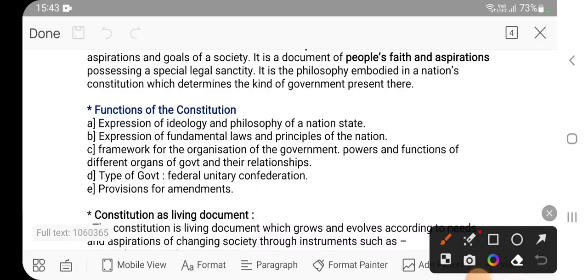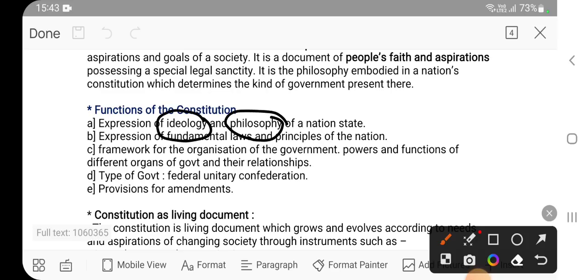So what do you mean by philosophy and ideology? Expression of ideology and philosophy. When we need to compare certain countries to understand this point, let's say we are comparing India and China. Now what is the philosophy of India and China? We are doing certain activity. Let's say we have relations with other countries. China is also having. For example, in Africa we are doing developmental work, China is also doing. But what is the difference? The difference is of philosophy and ideology.